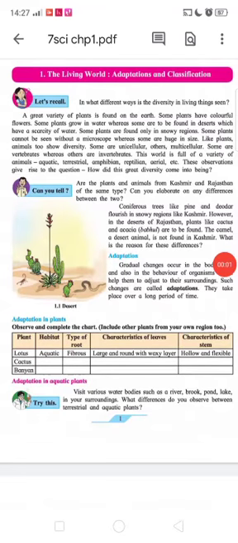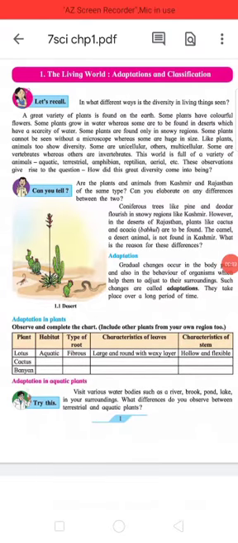Hello friends. So today we are going to discuss class 7 science chapter 1, the living world, adaptations and classification. Heading: Let's recall. In what ways is the diversity in living things seen?